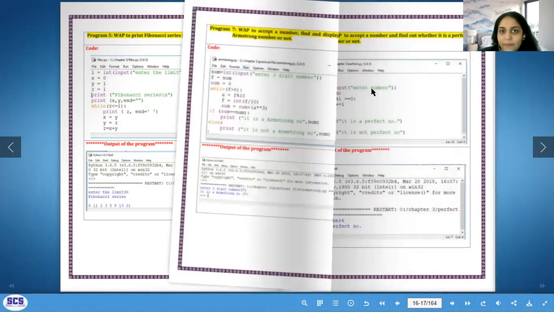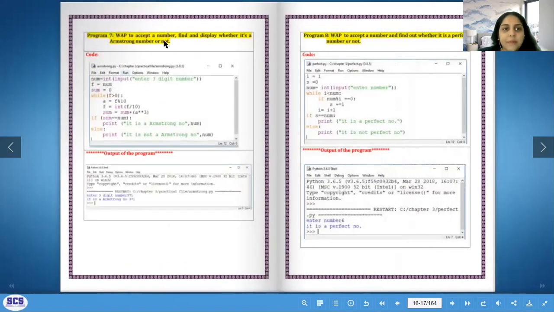Don't forget these. Next one, accept a number and find and display whether it's an Armstrong number or not. This was again very simple. Over here, we are looking at only 3-digit numbers, so we are telling the user, enter a 3-digit number. We take the number, then we take an empty variable sum, which is initiated to 0 because we are going to be doing addition here, and anything added to 0 remains the same. F equals num, so I have 2 copies of the number that my user gave me.